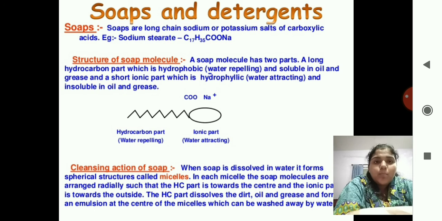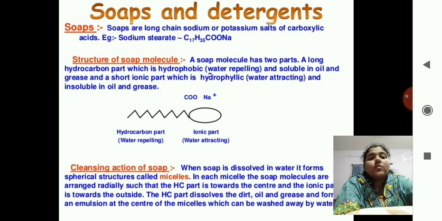Okay, see the two parts over there. The hydrocarbon part is water repelling, and the ionic part is water attracting. So you can see there C double bond O and Na plus. The hydrocarbon part will not attract the water, and the ionic part will attract the water. So you get the basic thing about soap. It has two parts. One is water attracting and the second is water repelling.